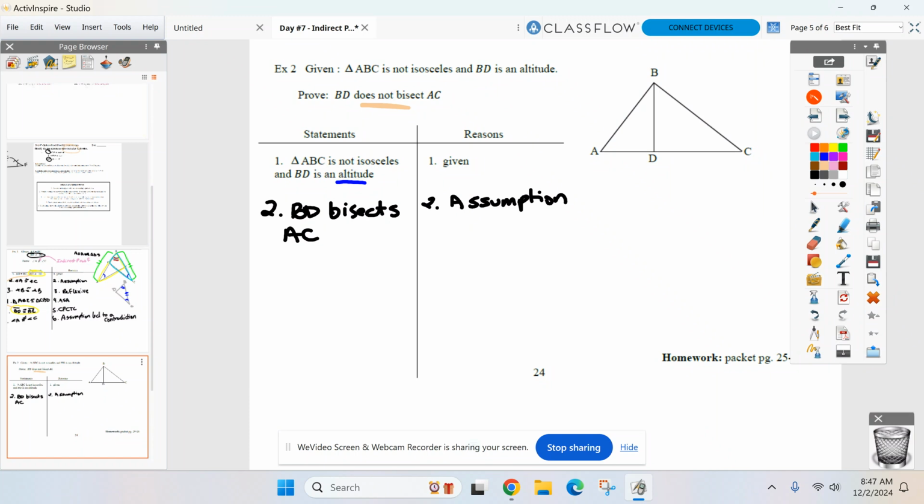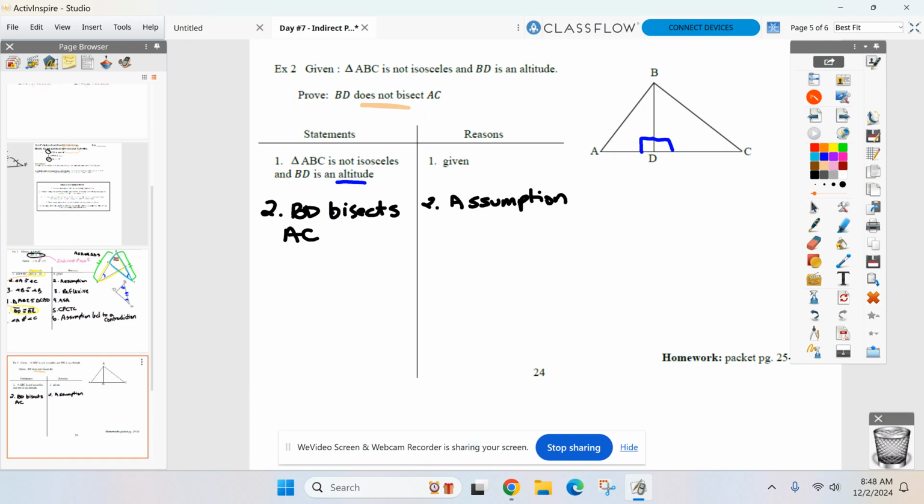BD's an altitude. What can you put on your diagram to show it's an altitude? Right angles, good, Jonathan. Right angles, no hash marks. We'll write that in the proof coming up: altitudes form right angles. And use your assumption now, too. BD bisects AC. What are you putting on your diagram now?